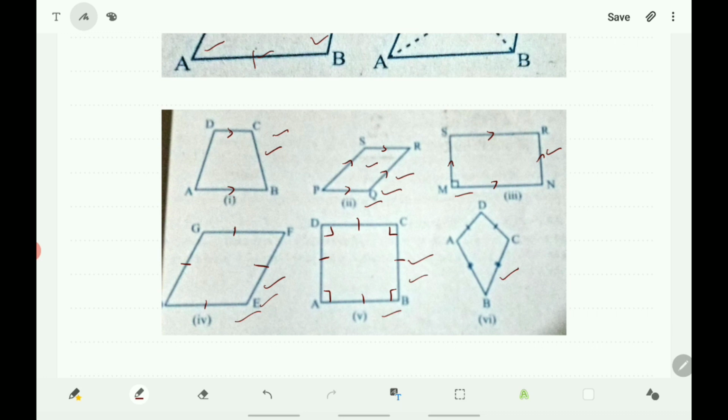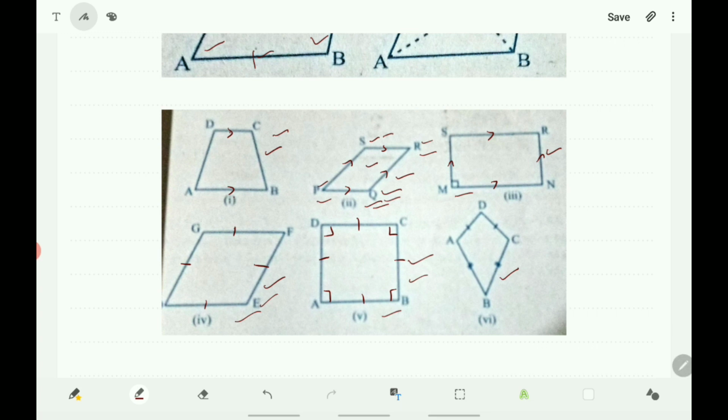You know that in all parallelograms, opposite sides are equal, opposite angles are equal, the diagonal divides the parallelogram into two congruent triangles, and the diagonals bisect each other, and the sum of consecutive angles is equal to 180 degrees, meaning they are supplementary. Angle P plus angle C is equal to 180. Similarly, angle S plus angle R is equal to 180. Angle R plus angle Q is equal to 180. Angle Q plus angle P is equal to 180. Consecutive angles are supplementary in all parallelograms.